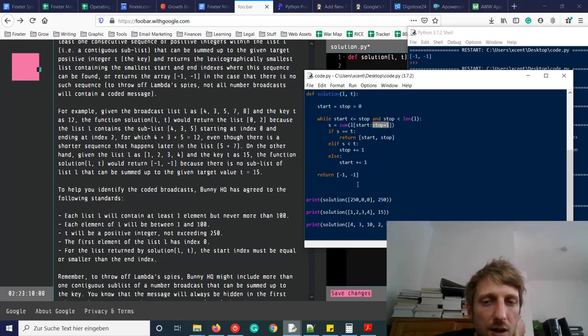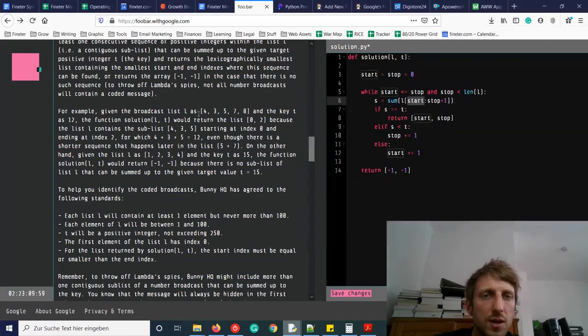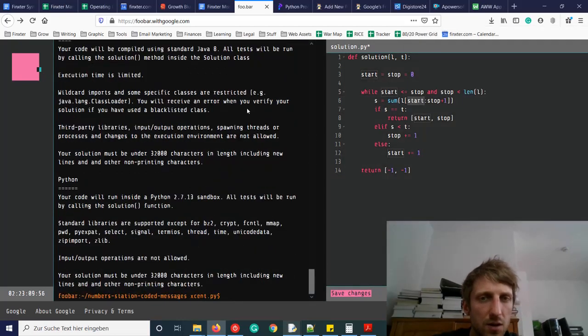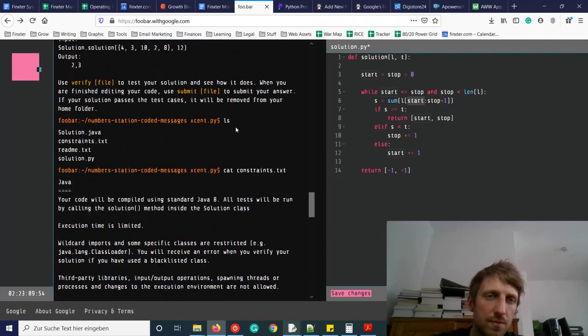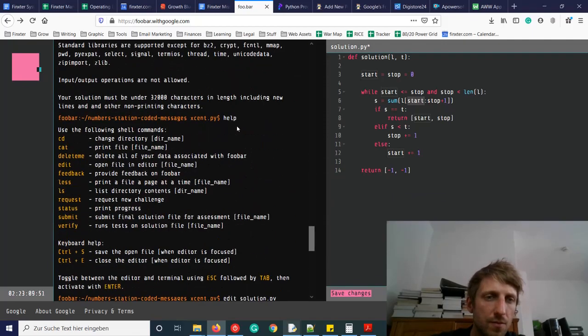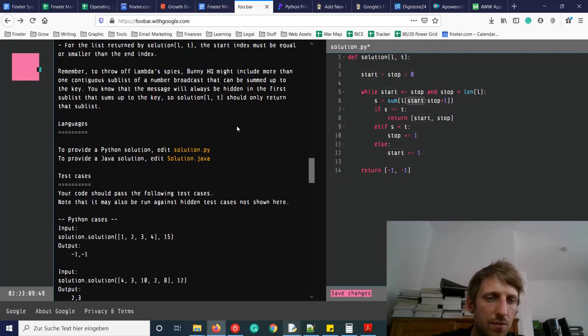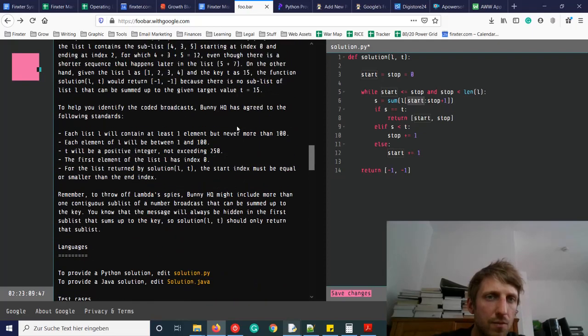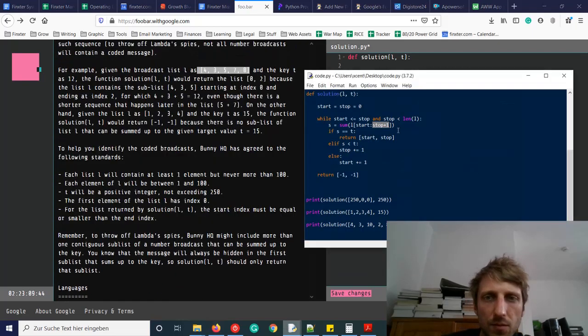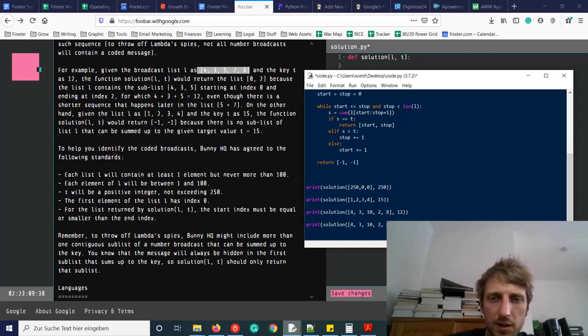So what other cases are there? Is there another case we have not checked? Given the list, say we have this list. So we have another test case. Let's check this test case 4, 3, 5, 7, 8.